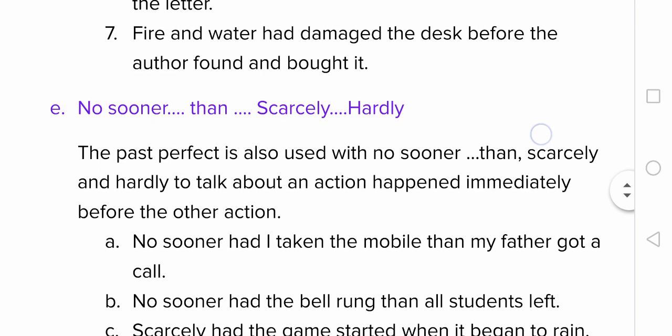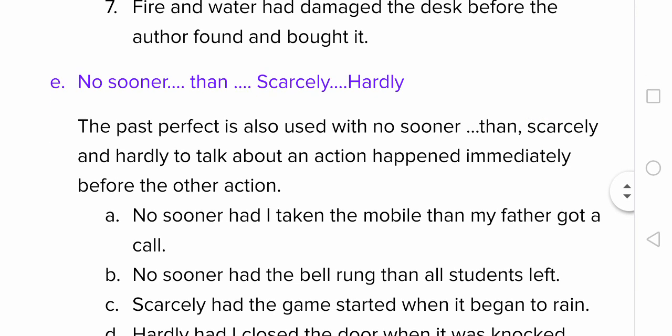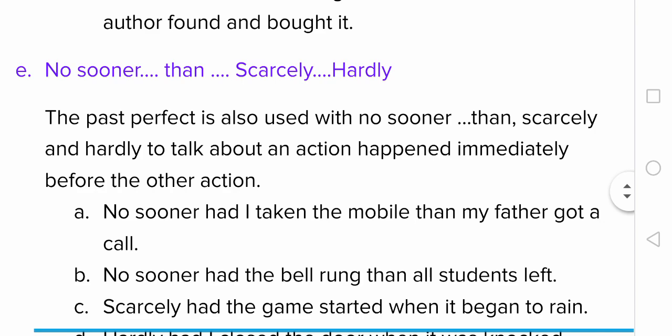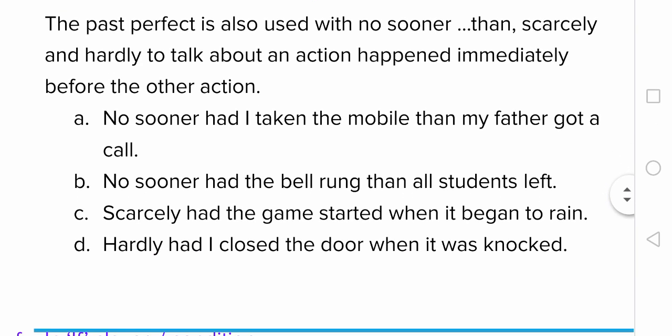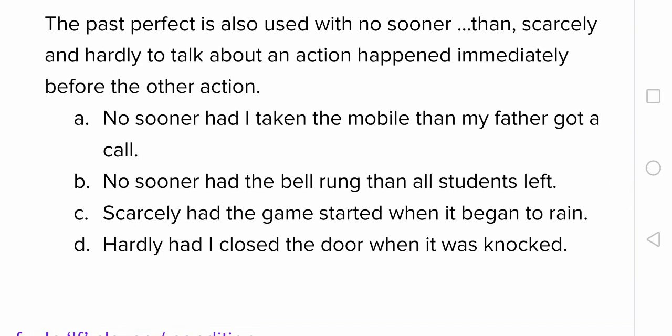We also use past perfect tense with no sooner than, scarcely, hardly, and in this case also to talk about the first action, but here the time gap is almost the same, very little. Look at this example. No sooner had I taken the mobile than my father got a call.